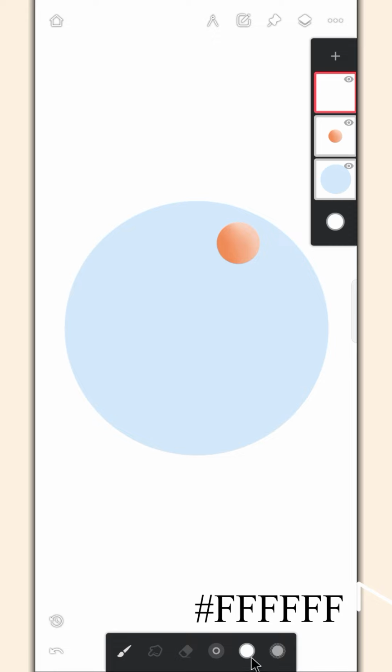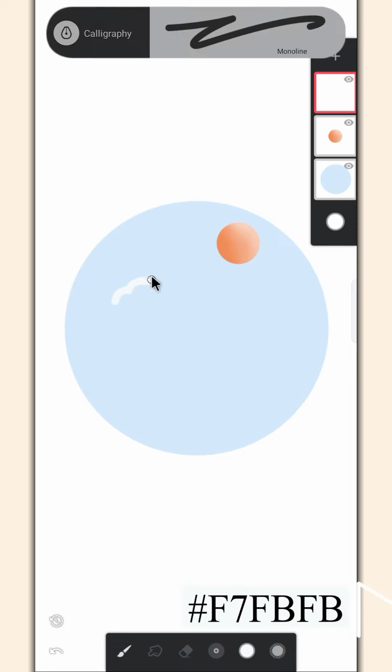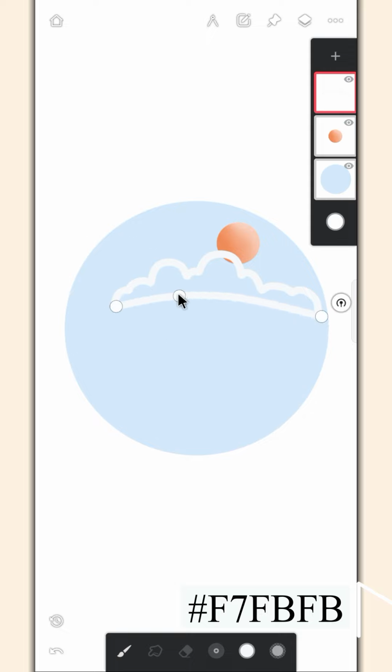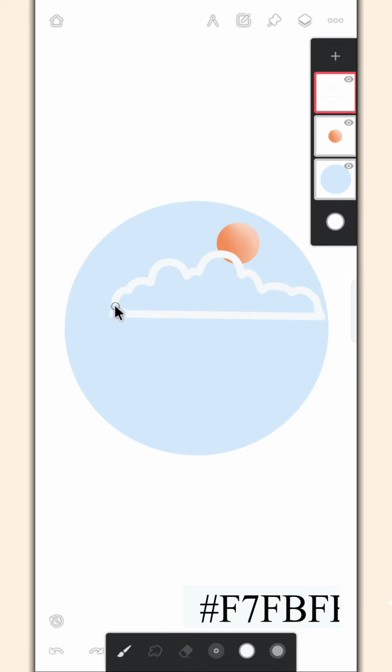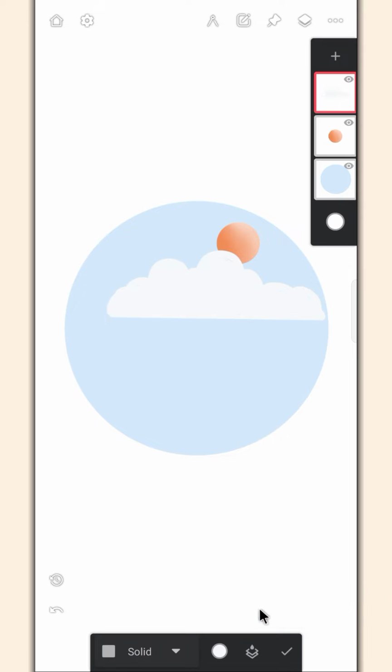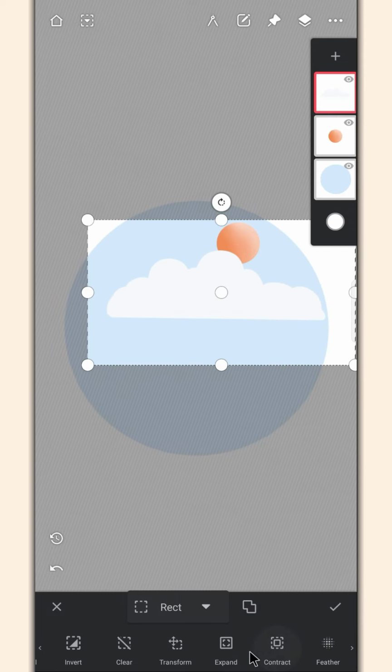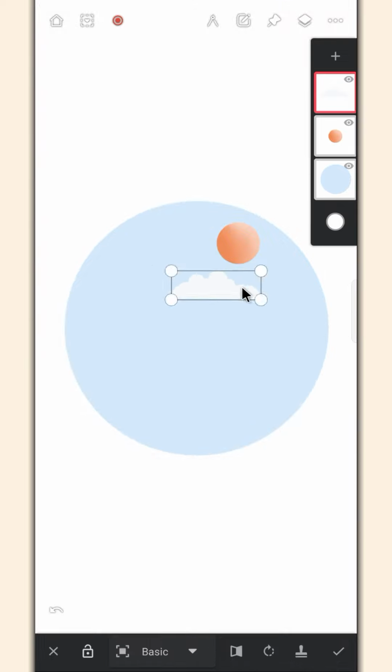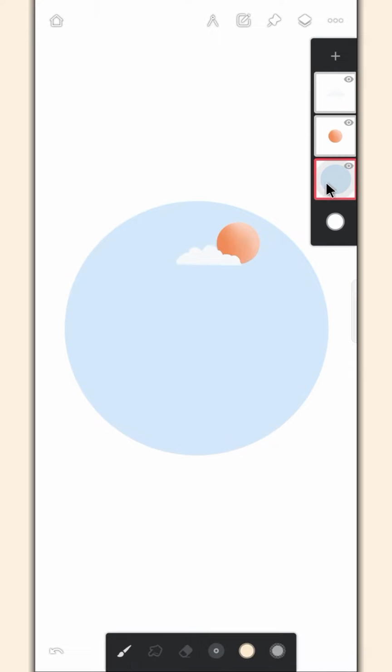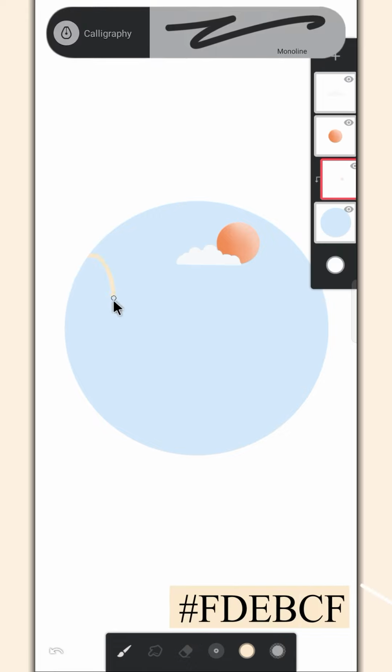Create a layer, draw a cloud on it. Use the selection tool to adjust it. Create multiple clip layers for the blue background layer and draw some mountains on it with different colors.